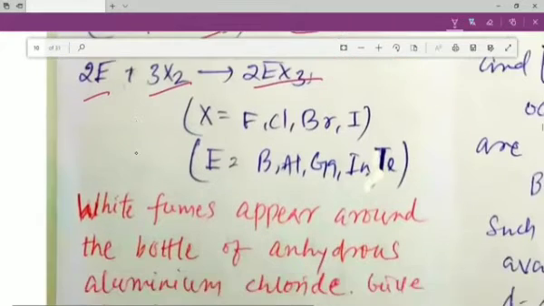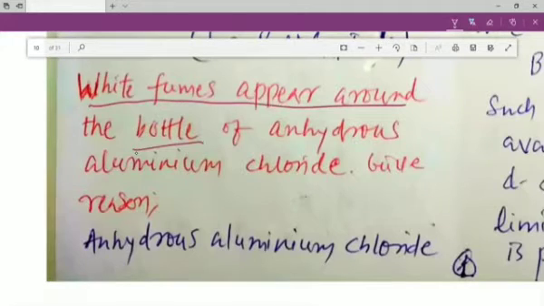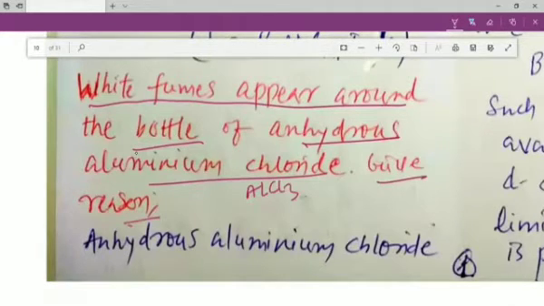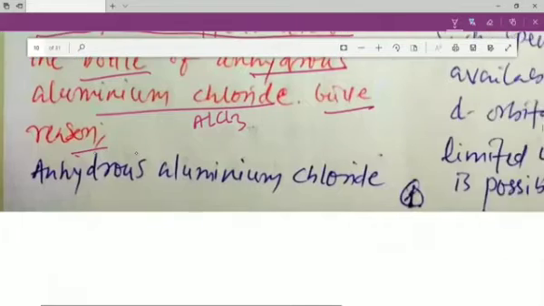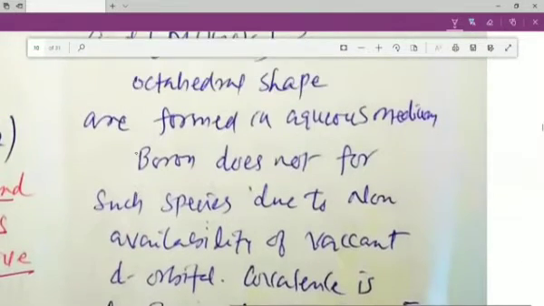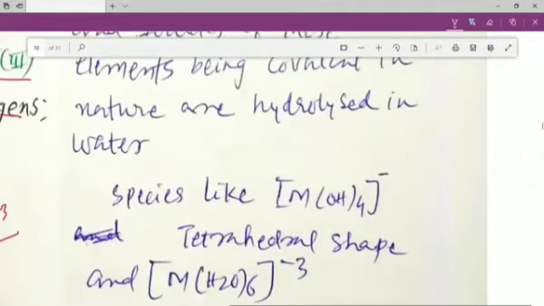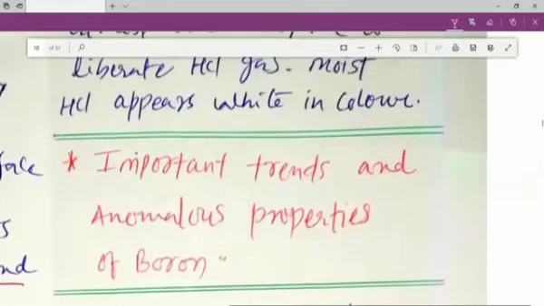Now, my dear students, we have a question here to solve so that we can understand something better. White fumes appear around the bottle of anhydrous aluminum chloride, that is AlCl3. Give reason. So whenever we keep aluminum chloride in a bottle, we will see white fumes around it. What is the reason? Anhydrous means not having any water of crystallization in it. That kind of AlCl3 is known as anhydrous AlCl3.